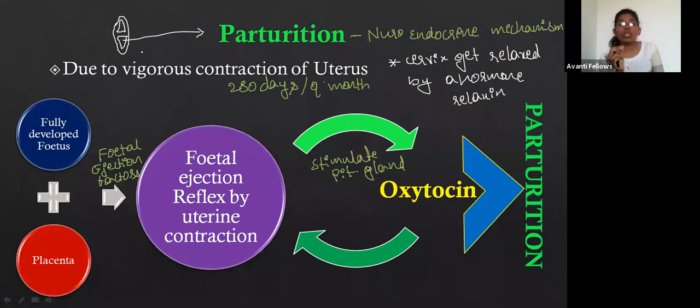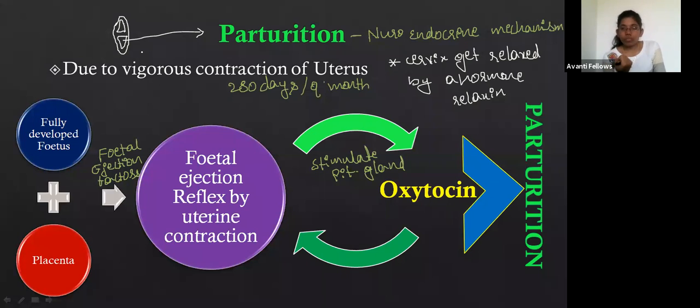And one more thing, the amniotic layer is going to rupture. When it ruptures, the fetal ejection reflex stimulates the pituitary, and the pituitary releases oxytocin, and this oxytocin goes back to the uterus and increases the uterine contraction, right? This increased uterine contraction makes the amnion rupture. The extra-embryonic layer called the amnion is ruptured at this time.